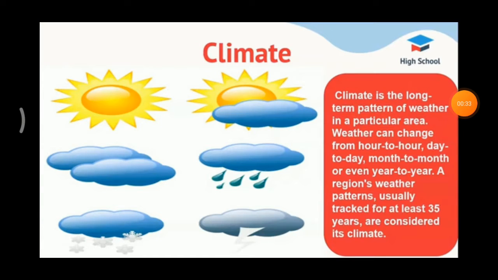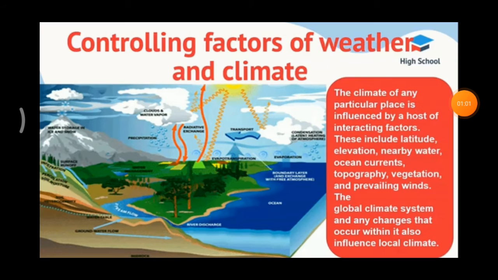Climate. Climate is generally defined as the average conditions of the weather of a place or a region. The average atmospheric conditions are determined by measuring the weather elements for a long period of time, which is usually 35 years. We must observe one place's atmospheric condition for 35 to 40 years. That is called climate. Controlling factors of weather and climate.